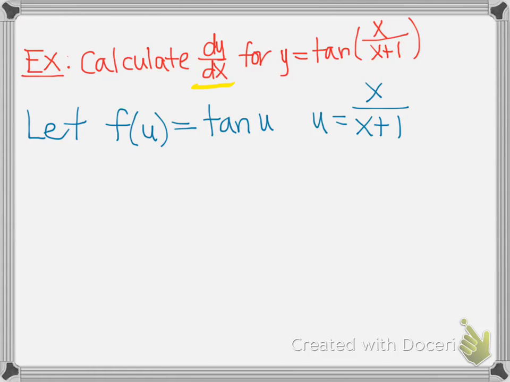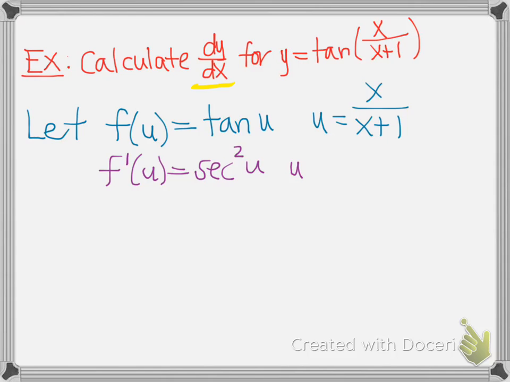Then we need to calculate our derivatives. So f prime of u is the derivative of tangent of u, which we talked about in class today: secant squared u.